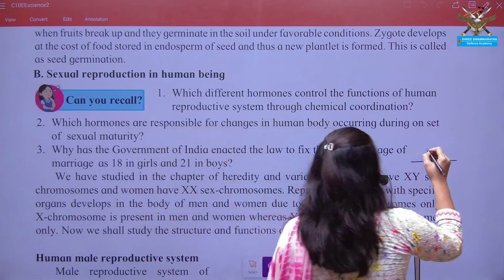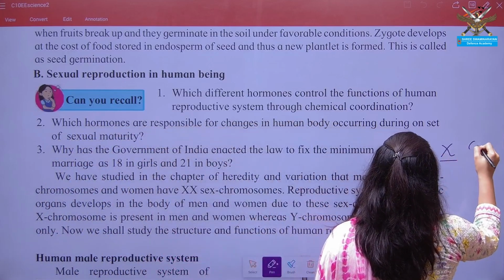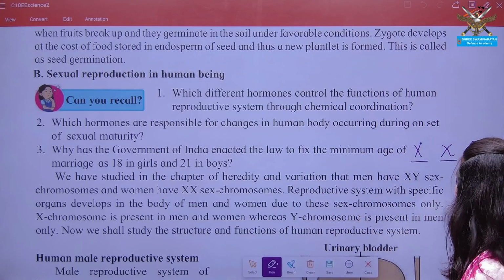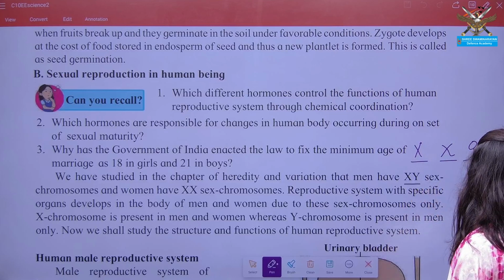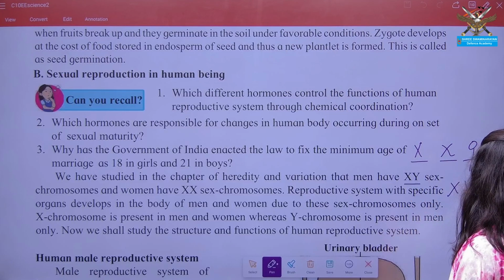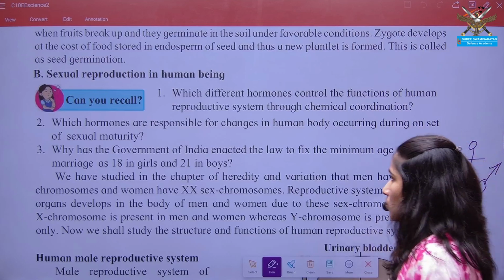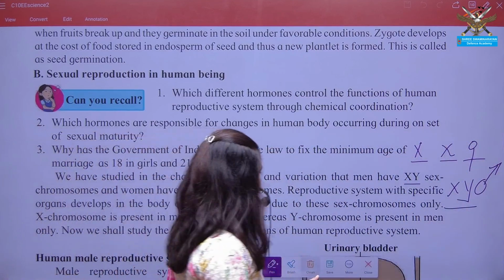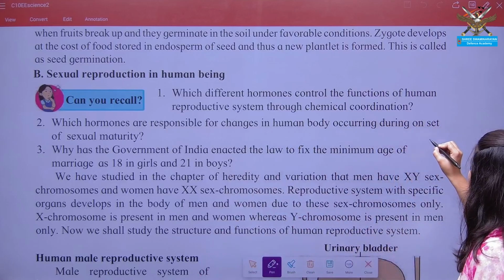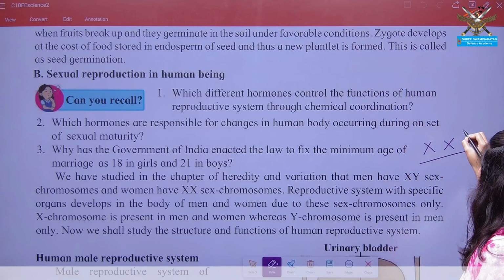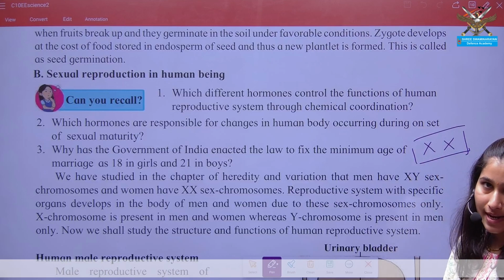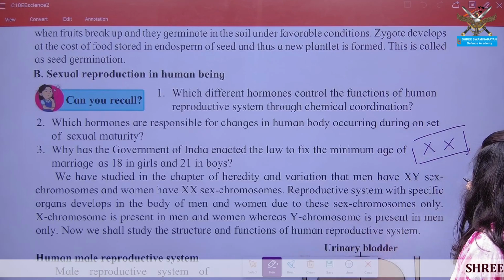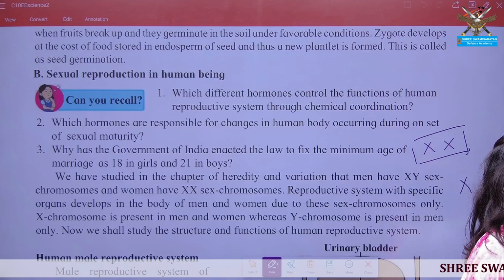So in case of females, it is XX condition, and in case of male, it is XY condition. Female contain XX chromosomes, but the heteromorphy is seen in which individual? Male contain X and Y.